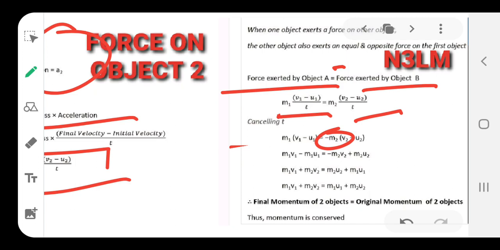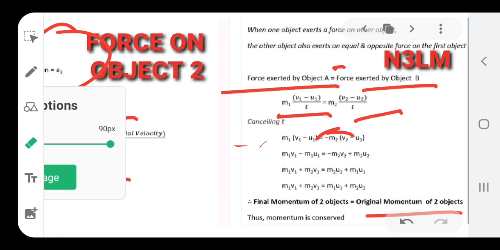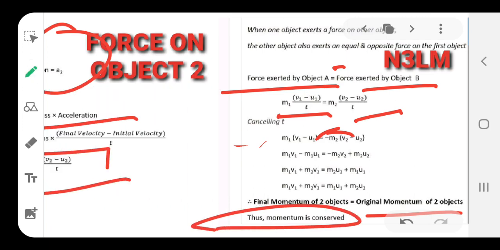And when you solve the relation again into an easier form, you will reach this conclusion: m1 v1 plus m2 v2 equals m1 u1 plus m2 u2. That is, the momentum after collision equals the momentum before collision. So, when you relate both the terms, what do you get? The final momentum of the two objects equals the original momentum of the objects. Hence, the momentum in the system remains conserved.